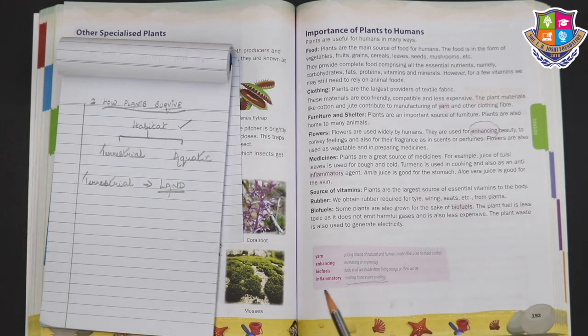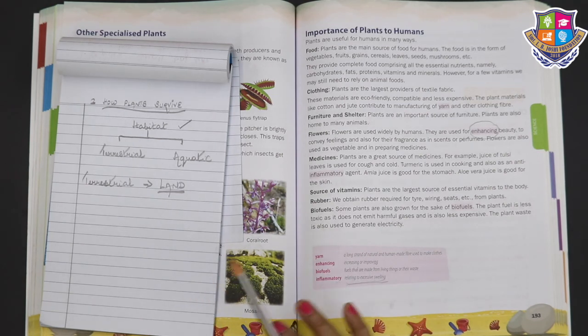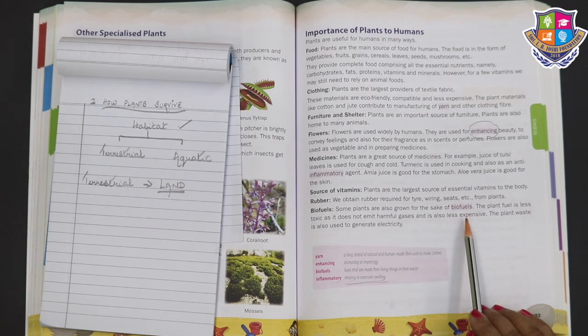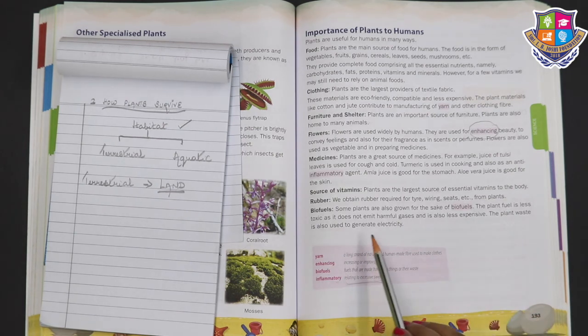What is the meaning of biofuels? Fuels that are made from living things or their waste. The plant fuel is less toxic as it does not emit harmful gases and it's also less expensive. The plant waste is also used to generate electricity.